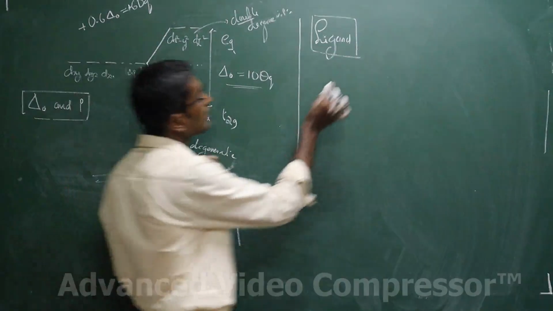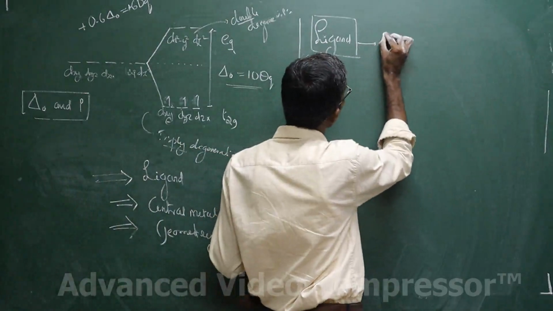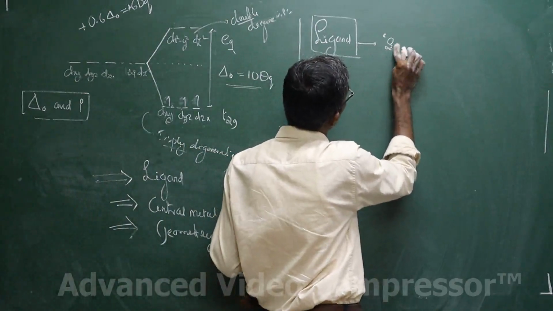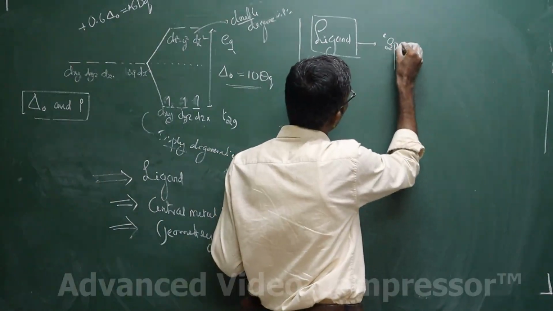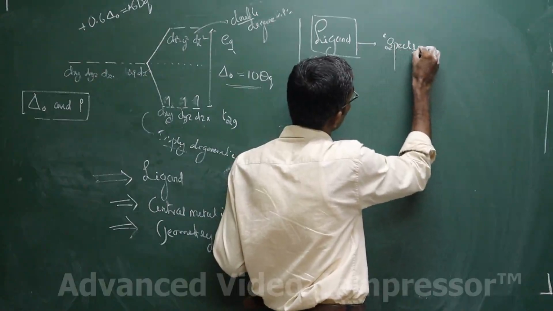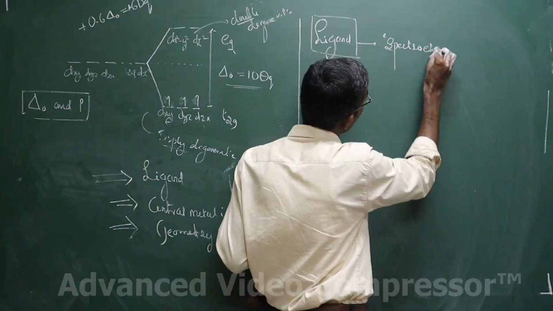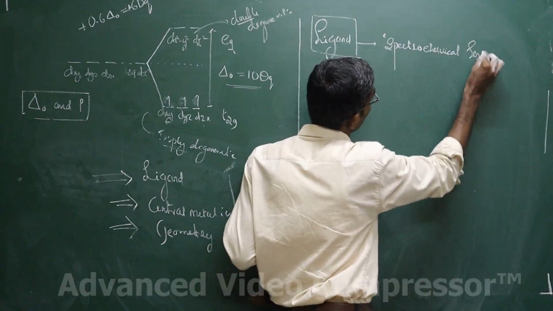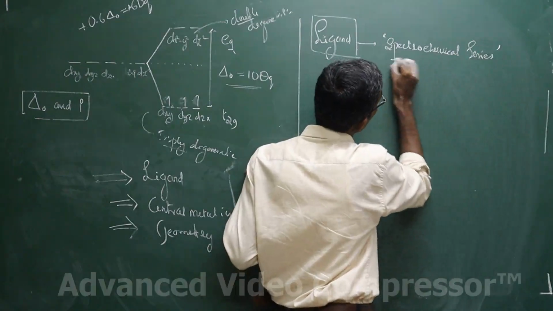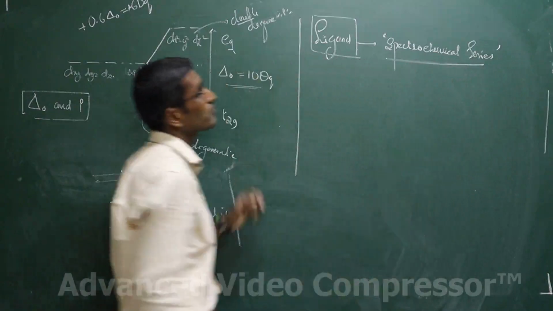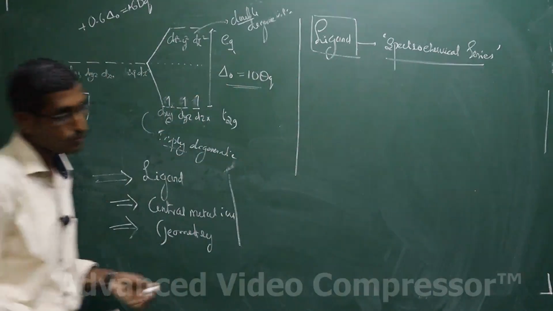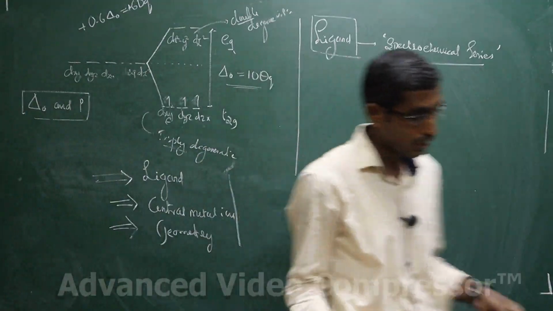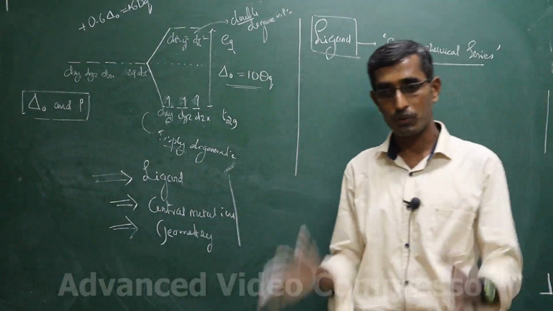This will be given by a very important series, which I spoke about at the beginning of the coordination compounds discussion, what is called the spectrochemical series. This series is important, and it speaks about a number of things. The strength of the ligand will be spoken about by the spectrochemical series.